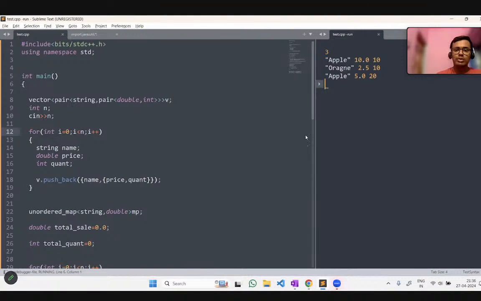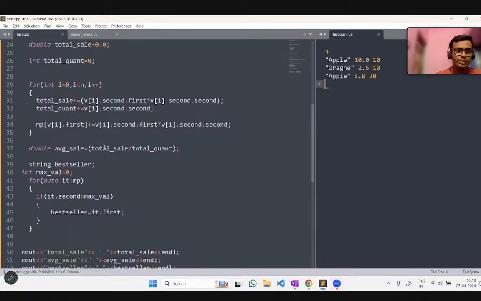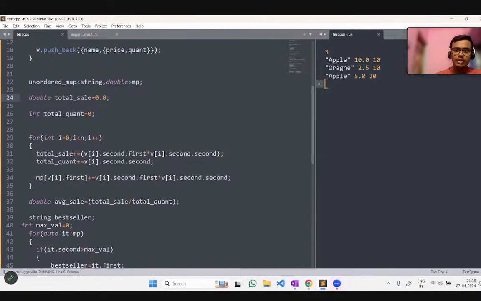Okay, so I think I have taken the correct input. Let me see, have I made a mistake here? Let me check it once.